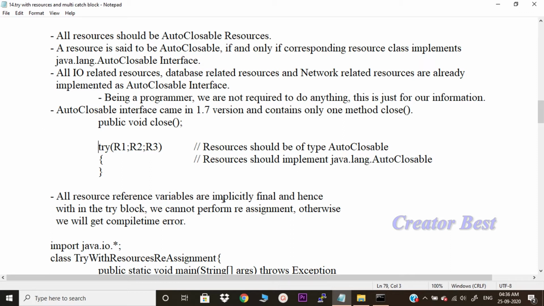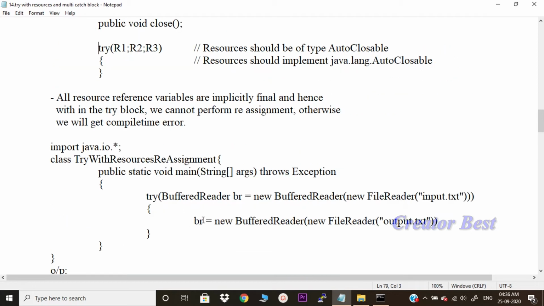All resource reference variables are implicitly final, and hence within the try block we cannot perform reassignment, otherwise we will get a compile time error. All the resource reference variables are implicitly final, so we cannot reassign them.